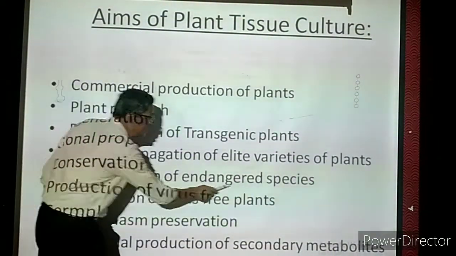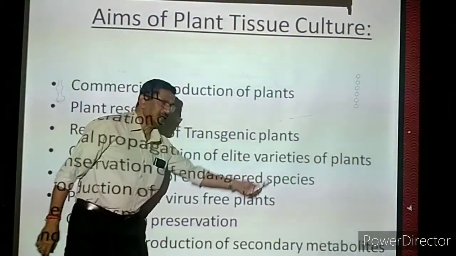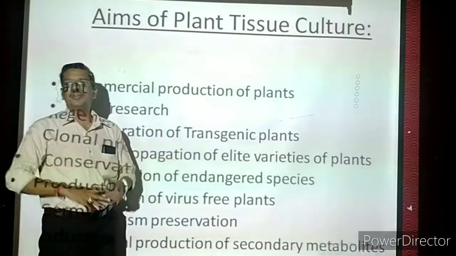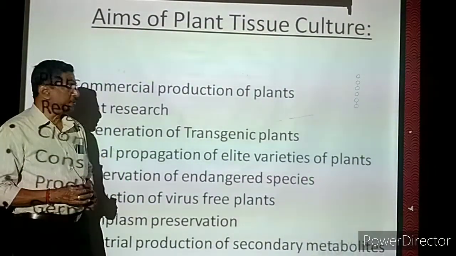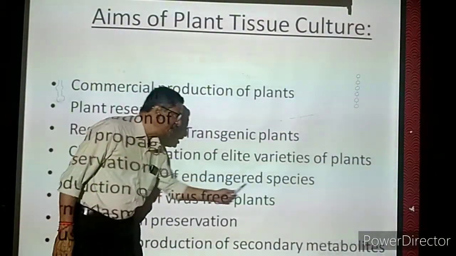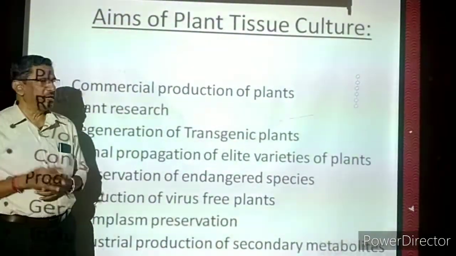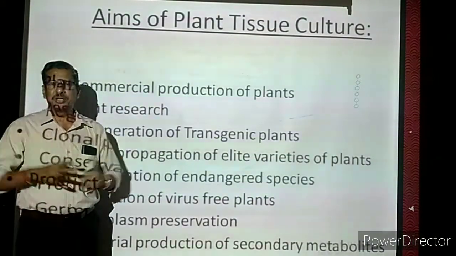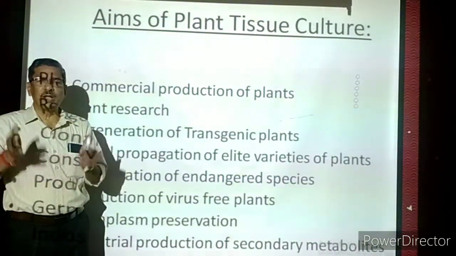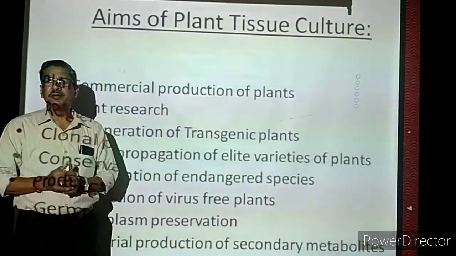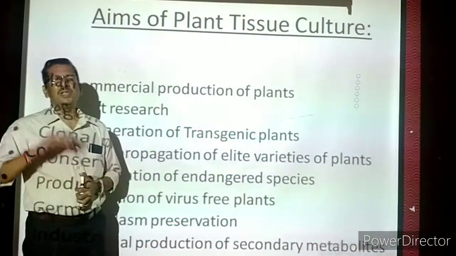Conservation of endangered species. Now this is very, very important. What is the meaning of species? Groups of plants. Each variety is called one particular species. What is the meaning of endangered species? Now naturally the plants are reproducing. That is a natural phenomenon. But one particular species, the population, once upon a time was very huge in number. But gradually the number of plants in that particular species is decreasing. Now we are finding very few plants throughout the world.